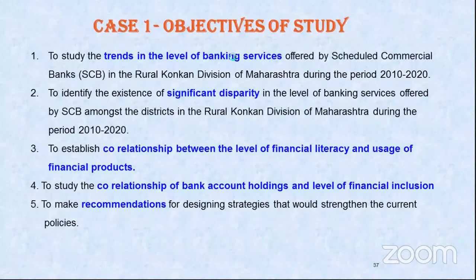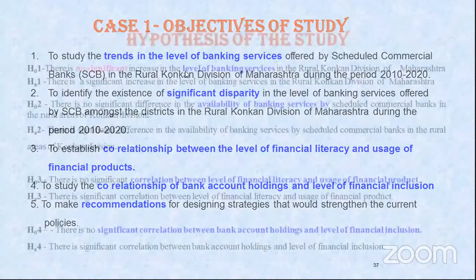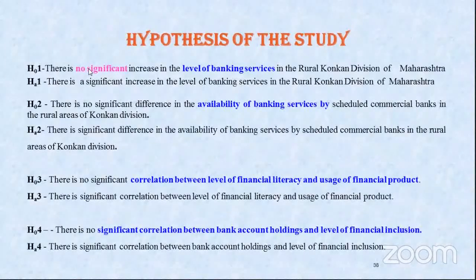So here, if you see, we have written level of banking. So your hypothesis should be level of banking. First you write this only, then you write a statement which goes before this and after this. So that means no significant increase in the level of banking services in the rural Konkan division of Maharashtra. Then you will write there is a significant increase in the level of banking services in the rural Konkan division of Maharashtra.